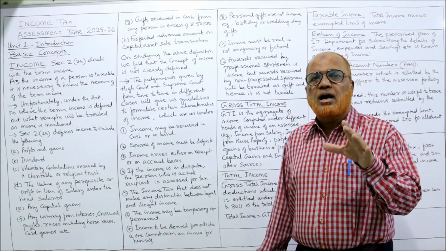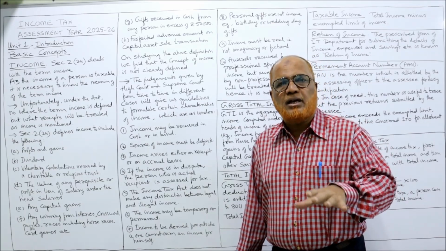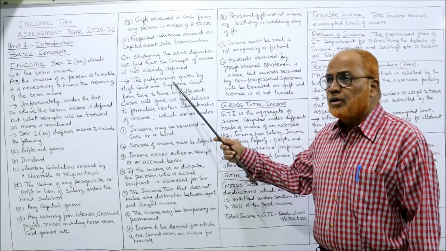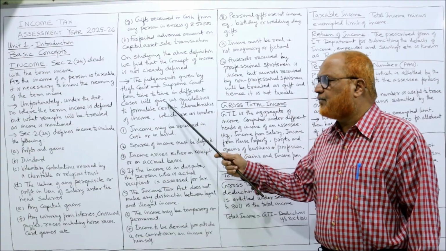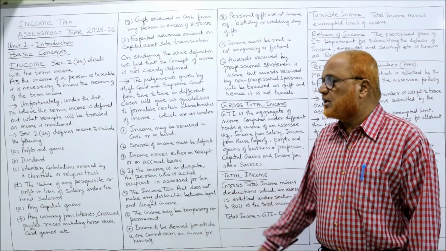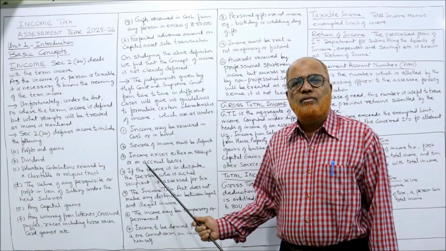The verdicts given by courts can be taken as guidelines for defining income. The judgments given by the High Court and Supreme Court from time to time will give us guidelines to formulate certain characteristics of income. So we will see these guidelines.